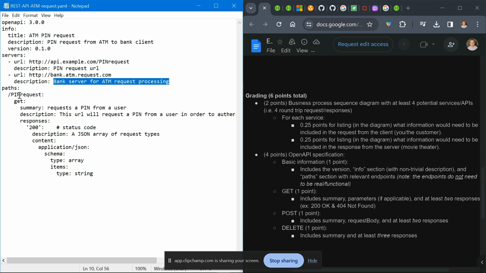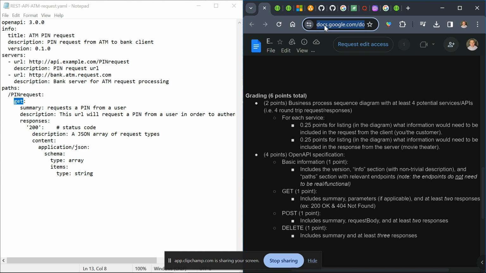The paths. So within this server, we have a path called pin request. So that's part of the URL, right? And it's a GET request because it's requesting a pin and not really changing any data, right? So again, GET request. It's pretty much what you do in your browser when you dial up any website. That's just a basic GET request. It's not changing data on the tail end. I'm not changing any data on this assignment page.